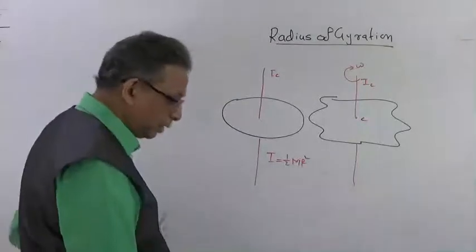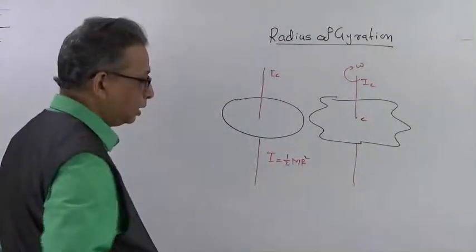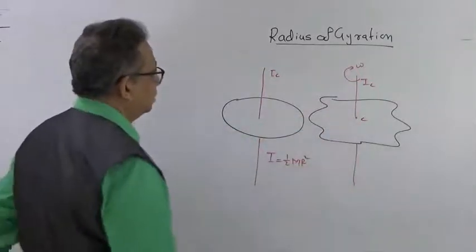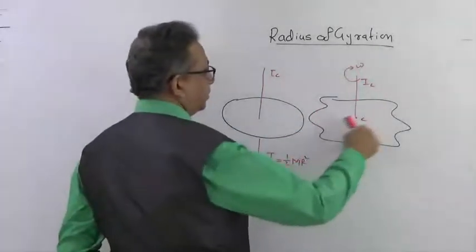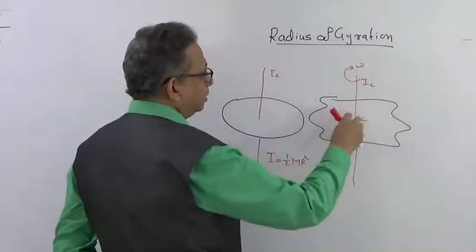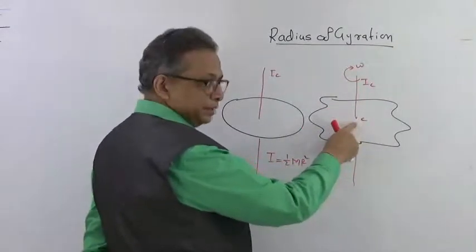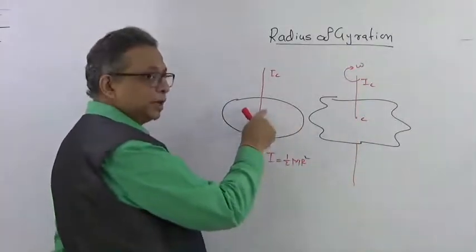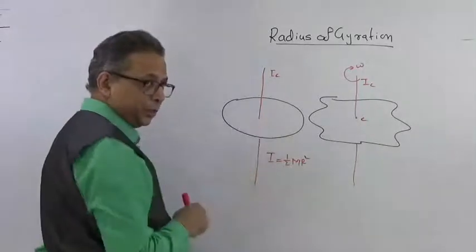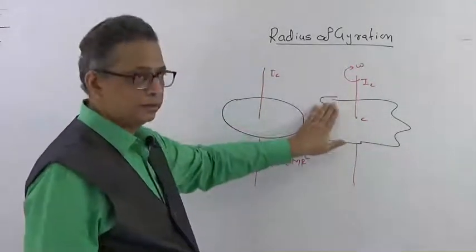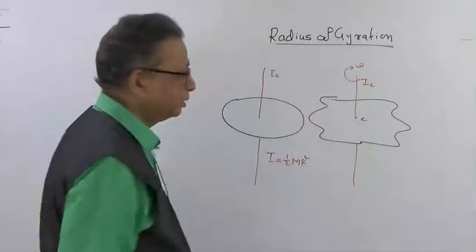Now here we have this whole mass that is distributed around the center of mass, right? So the distribution is equal. If this is an uneven body, geometrically this may not be the center, but because this is an even disk, the center of mass will lie on the center of the geometry. Here, depending upon the weight distribution, the center of mass can shift anywhere.